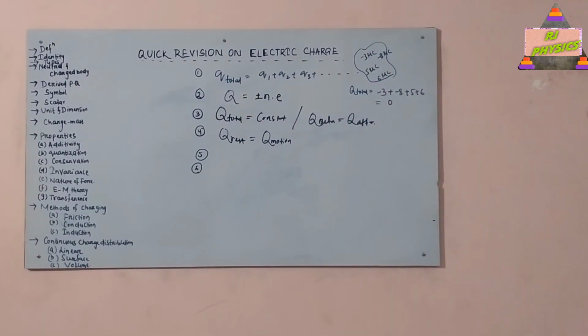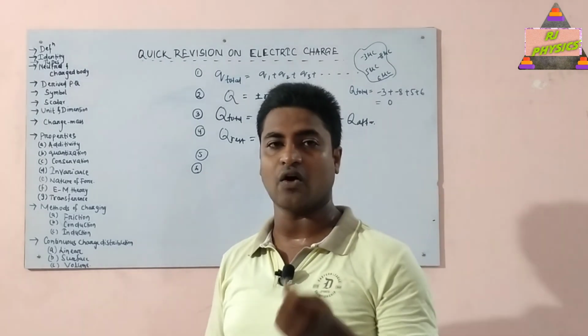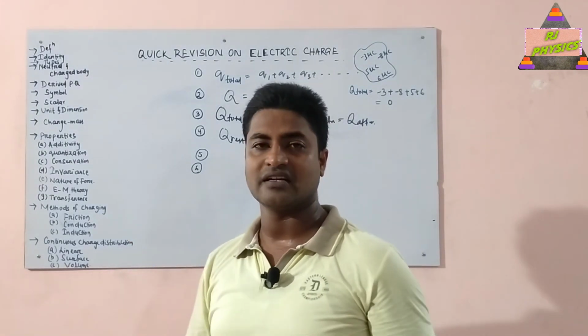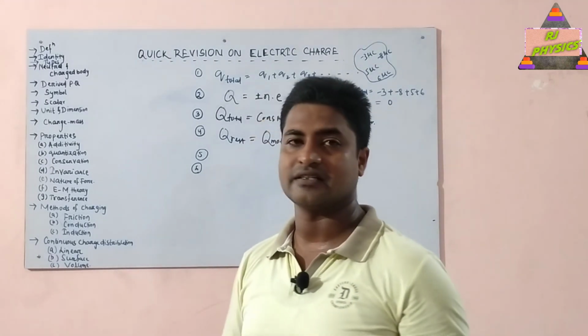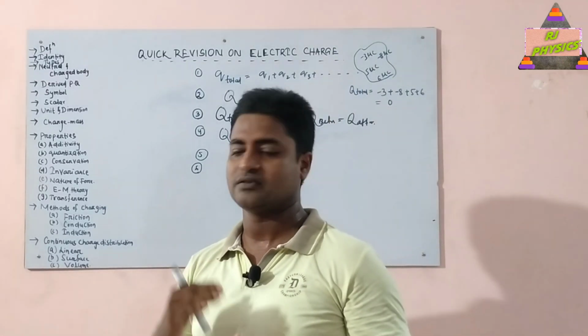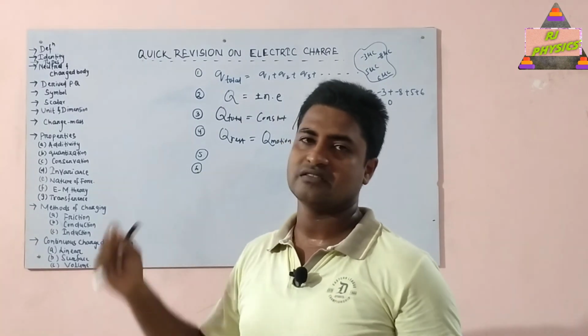Once again I am saying, when a charged particle is at rest, it produces only electric field but no magnetic field and doesn't radiate any energy. When the charged particle is moving with a constant speed, that is, motion is unaccelerated, it produces both magnetic and electric field, but it doesn't radiate any energy. But when the motion of the charged particle is accelerated, that is, when it is moving with variable velocity, then it produces both electric field and magnetic field, as well as it radiates energy.